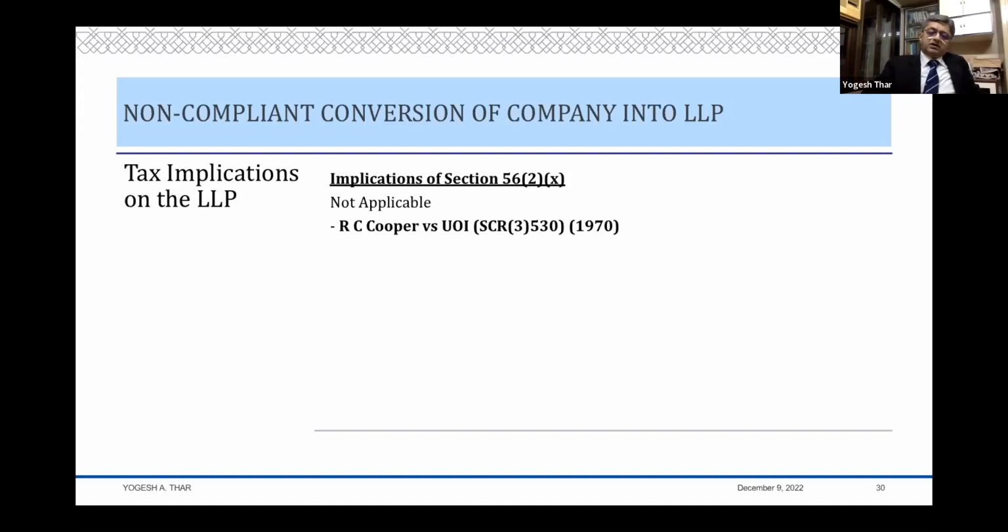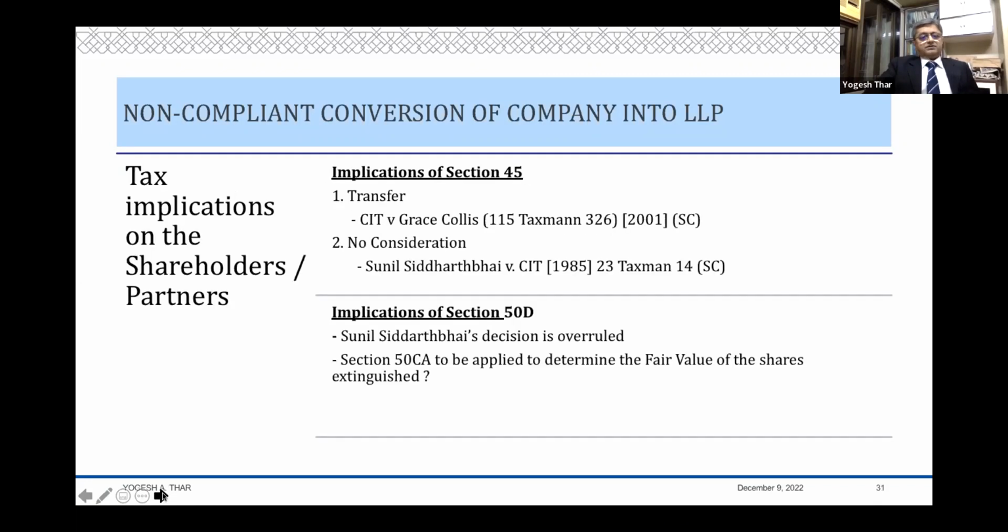Is there any tax on receipt? Now, what you are receiving is an undertaking. Now, 56(2)(x) applies when you are receiving certain defined properties. Those properties include immovable property, land, shares, securities, artwork, etc. That definition of property does not include an undertaking of business, and therefore receipt by an LLP of an undertaking will not fall within the purview of 56(2)(x), because it is not property as defined under that section. And that therefore takes us to the last and important question: is there a tax implication in the hands of the shareholders?